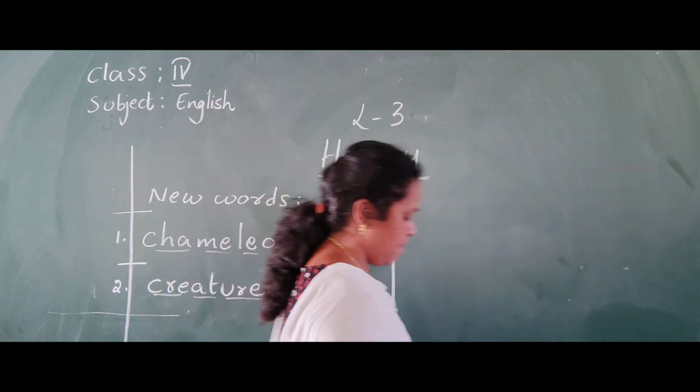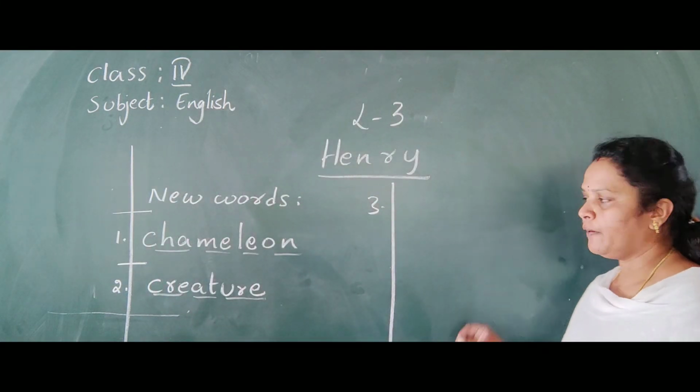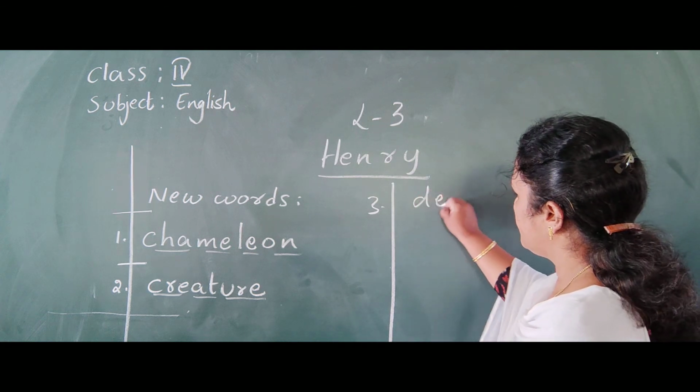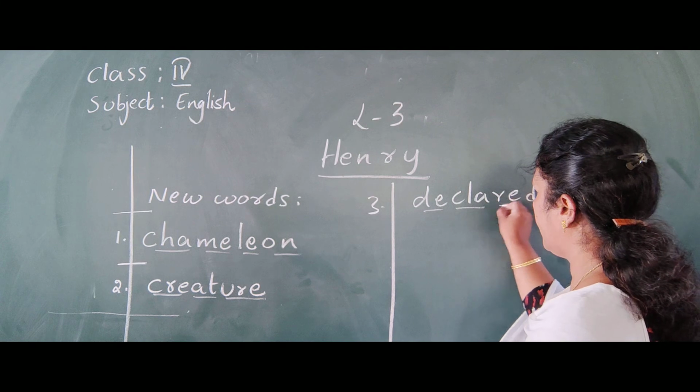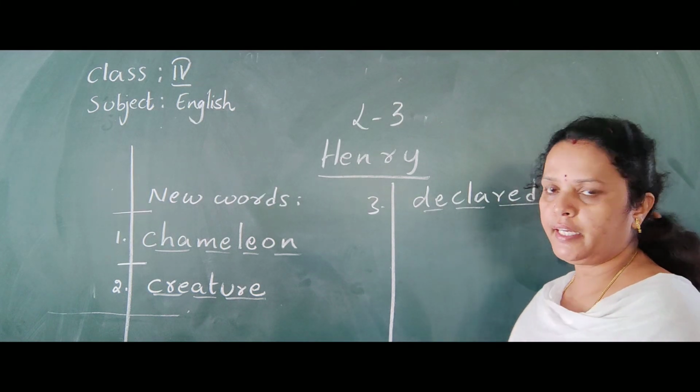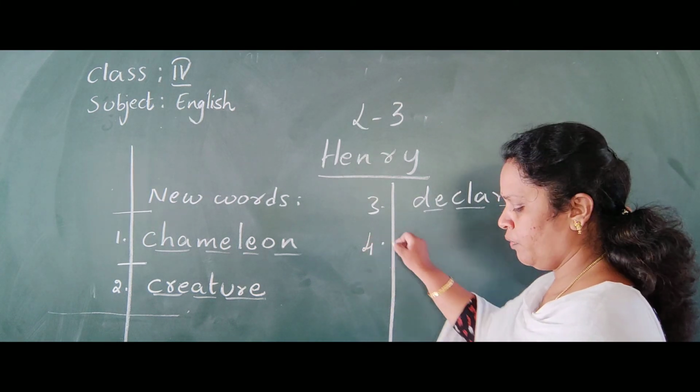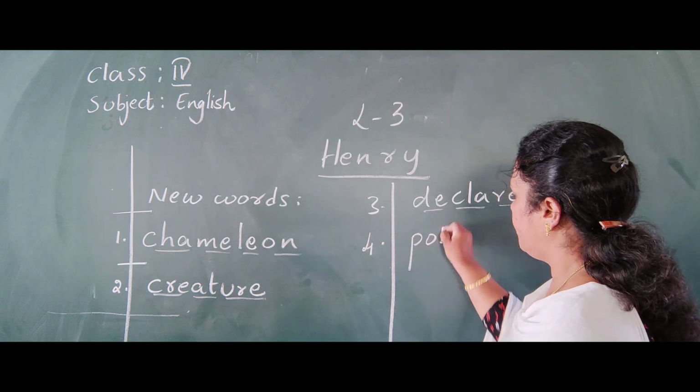Third one, declared, D-E-C-L-A-R-E-D, declared.